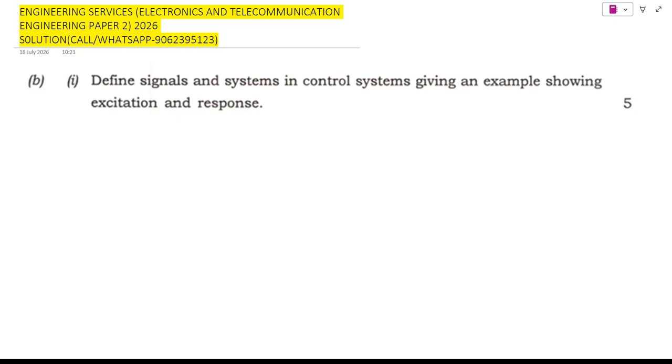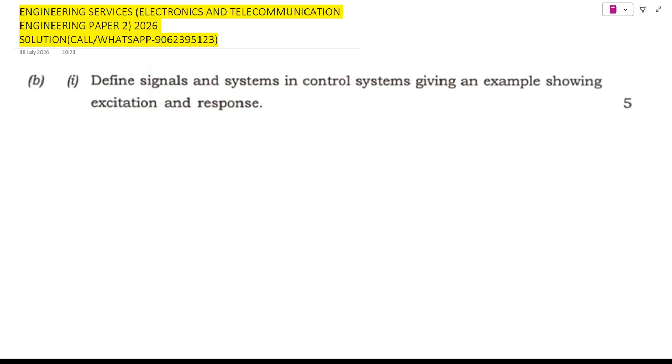Today's question may look simple, but it forms the foundation of almost every topic in control engineering, like transfer functions, time response, frequency response, stability, and state space analysis. All begin with the concepts of signals and systems. Okay, so before defining anything, let's first understand the philosophy behind control systems.